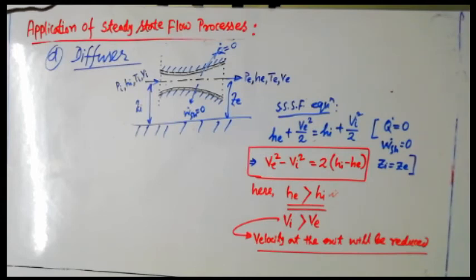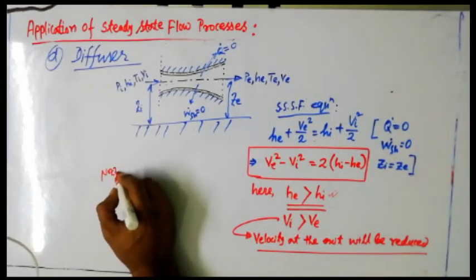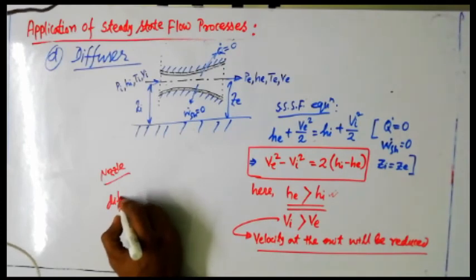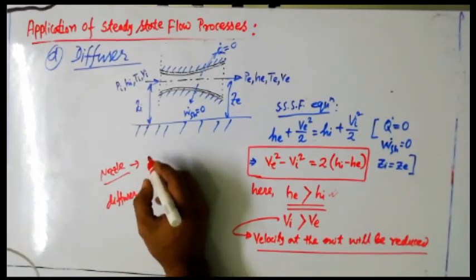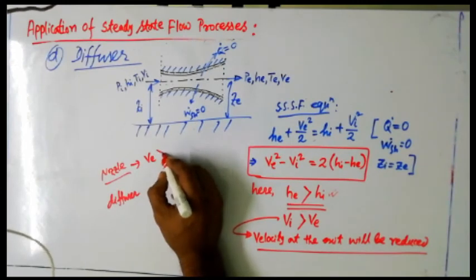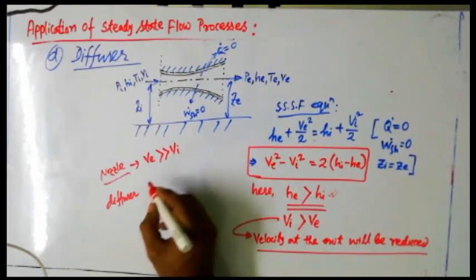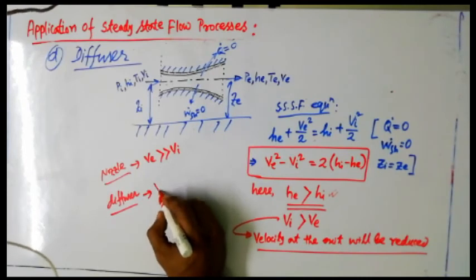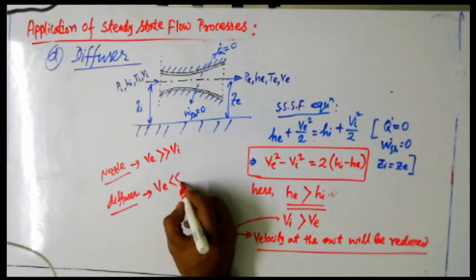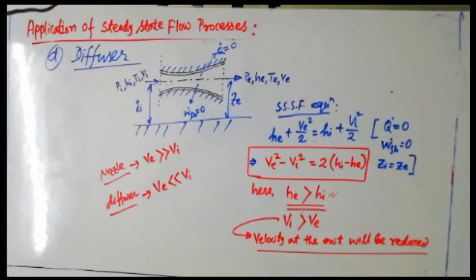So just the difference between nozzle and diffuser. In case of a nozzle, we have seen that the inlet velocity is lesser than the exit velocity. So we may make a differentiation between nozzle and diffuser here. In case of a nozzle, the exit velocity VE obviously is much greater than VI, and in case of a diffuser, the reverse thing, exit velocity is much lesser than the inlet velocity.